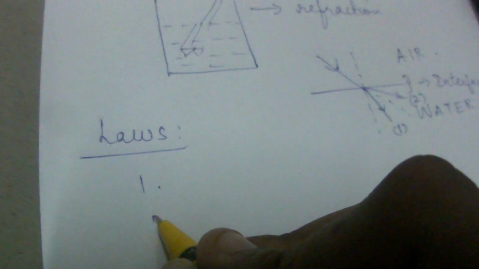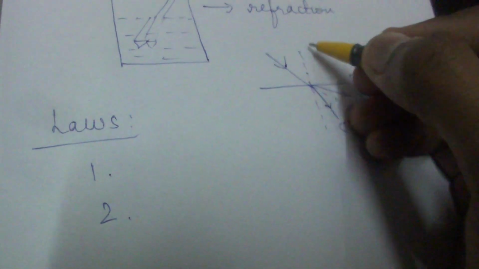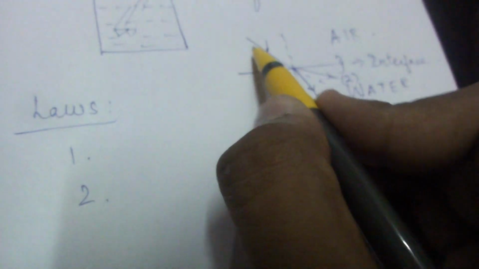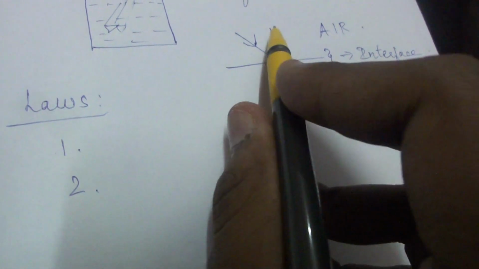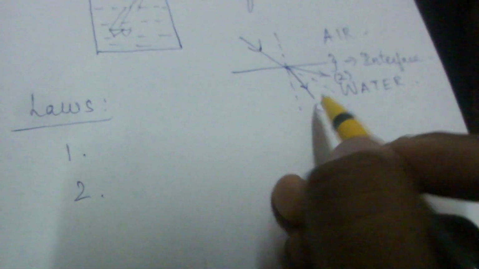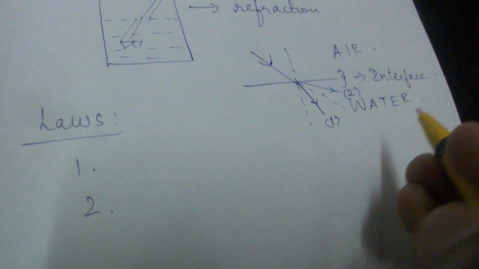Now we have to know the laws of refraction. What are the laws of refraction? There are two laws. The first law is, I told you that this is the normal, right? So this is the normal, this is the incident ray and this is the refracted ray. All of them lie in the same plane. That is the first law. So what is that?